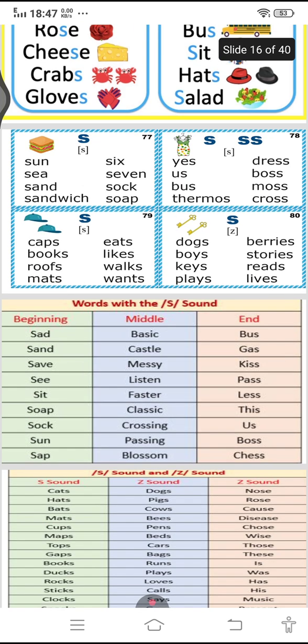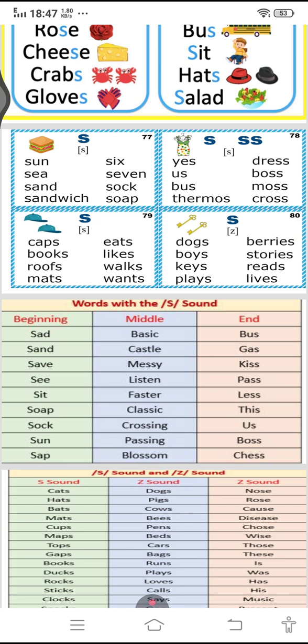Now we will observe unvoiced sound of S in the beginning, in the middle and at the end. In the beginning: sad, scent, save, see, sit, soap, sock, sun, sap.